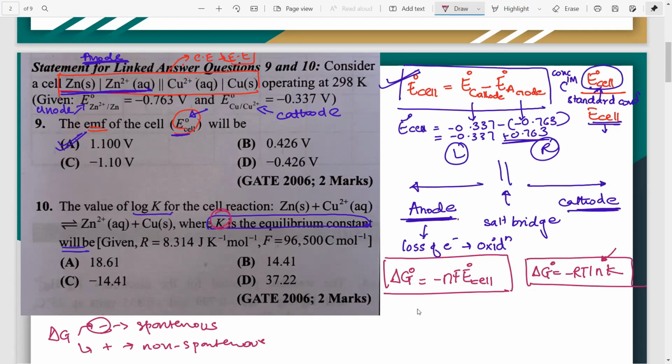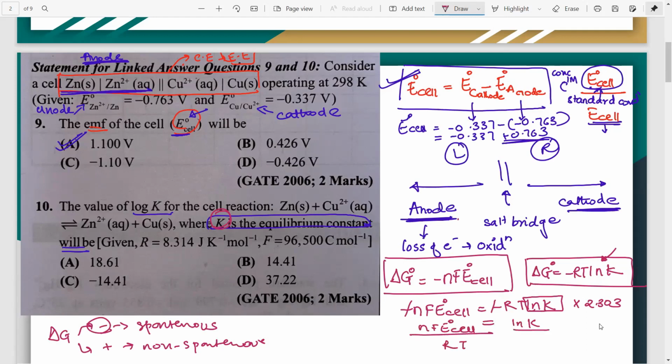Now, since the left hand side is the same, we can equate the two and get our new formula. So this will get cancelled. Also, if you want to convert this into log to the base 10, you have to multiply by 2.303. So keeping ln K on one end for now, it will become minus nF E0 cell divided by RT.